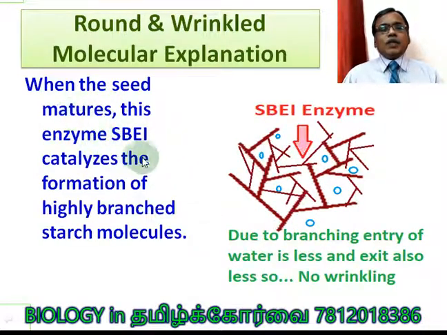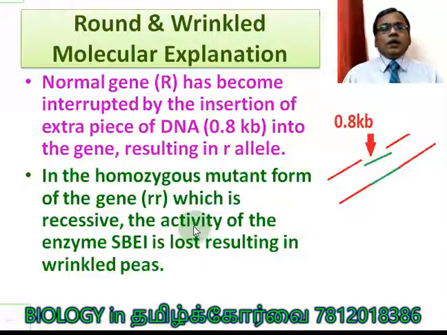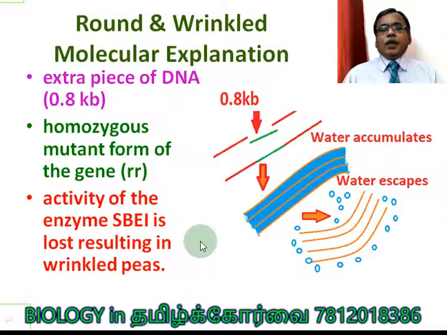When the seed matures, this enzyme SBEI catalyzes the formation of highly branched starch molecules, right? The normal gene capital R has become interrupted by the insertion of an extra piece of DNA, 0.8 kilobases. This new piece of DNA is inserted due to the mutation. So the capital R gene becomes smaller. Now the smaller gene is not able to produce an active enzyme. Very clear? Active enzyme SBEI is lost, resulting in wrinkled peas. How does it create wrinkled peas?